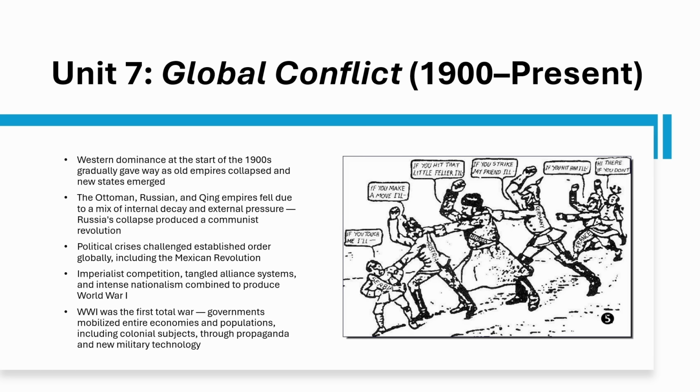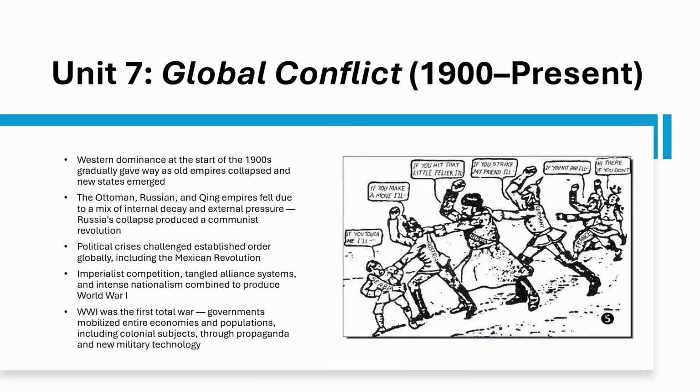Old empires collapse, the Qing in 1911, Russia in 1917 brings the Bolsheviks to power, and the Mexican Revolution in 1910. World War I erupts from imperialist competition, tangled alliances, and nationalism, becoming the first total war. Propaganda, colonial mobilization, and devastating new weapons like machine guns and poison gas create years of trench warfare.